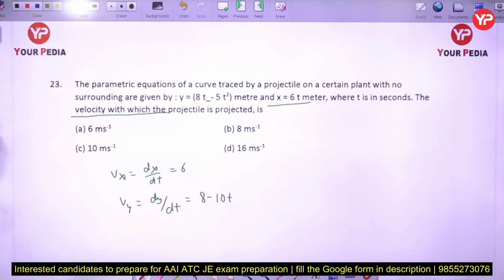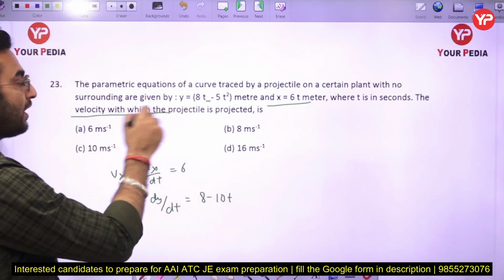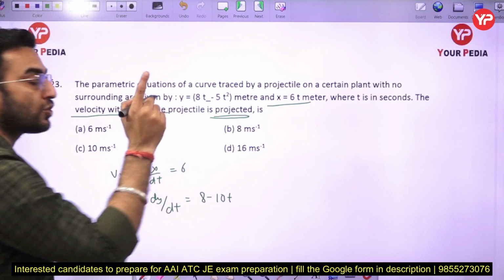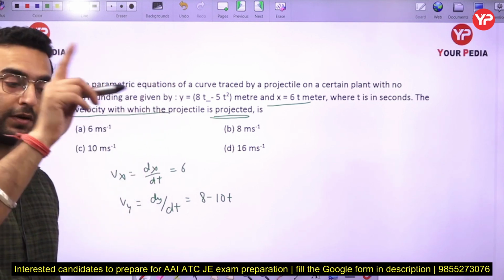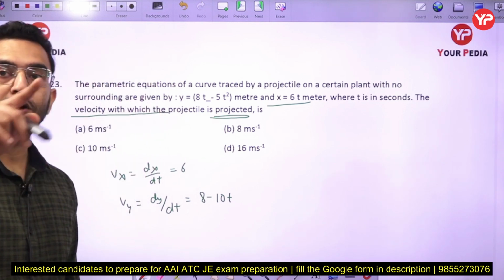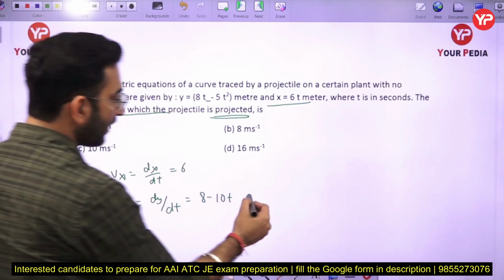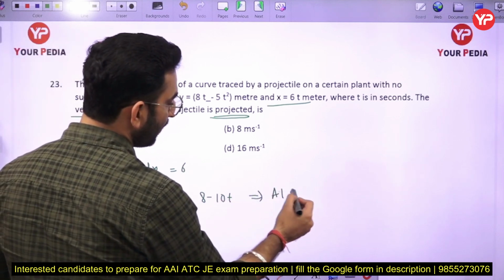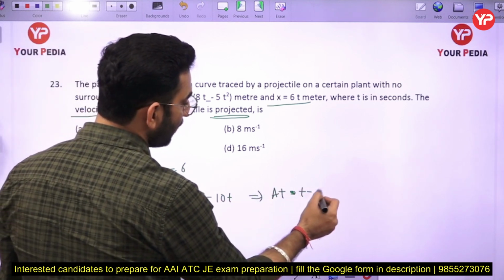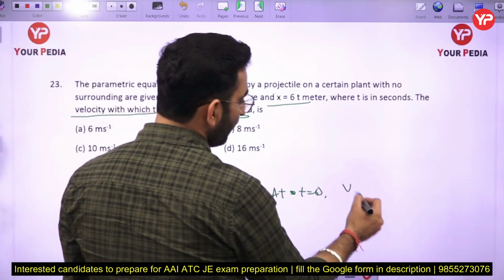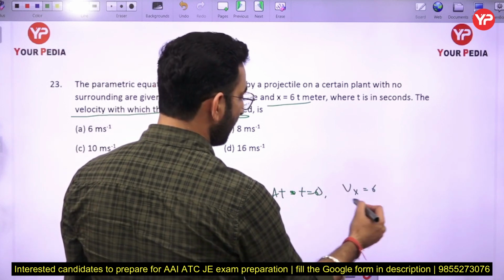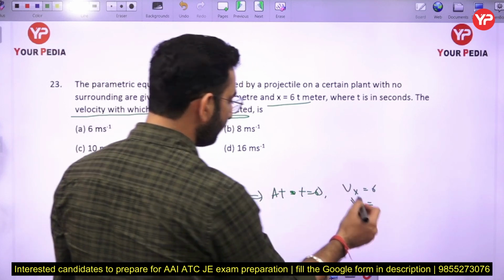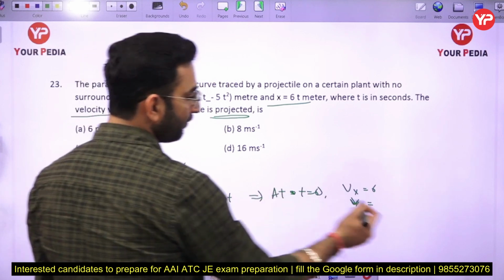We want to find out the velocity with which the projectile is projected. At the start, the time is 0. So at t equal to 0, Vx is equal to 6 and Vy is equal to 8.